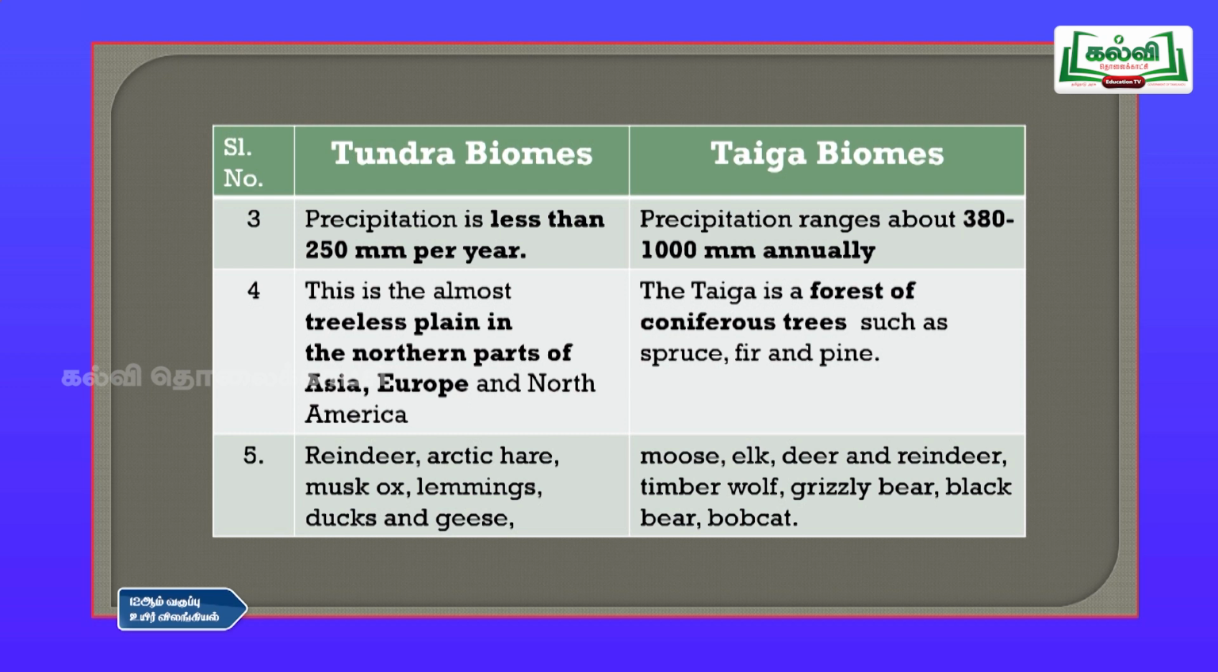And the taiga biome is a forest where coniferous trees such as spruce, fir and pine are found. These are some of the plants you can see in the taiga biomes. And the fifth one: reindeer, Arctic hare, musk ox, lemmings, ducks and geese are some of the organisms we can see in the tundra biomes. In the taiga biomes, they are moose, elk, deer and reindeer, timber wolf, grizzly bear, black bear and bobcat. These are some of the organisms you can see in the taiga biomes.